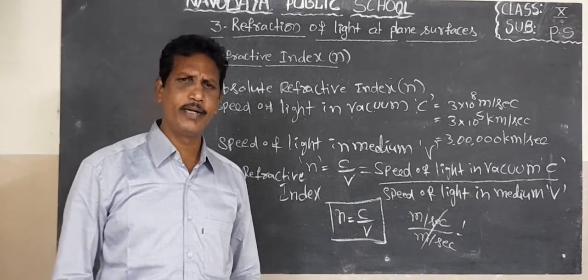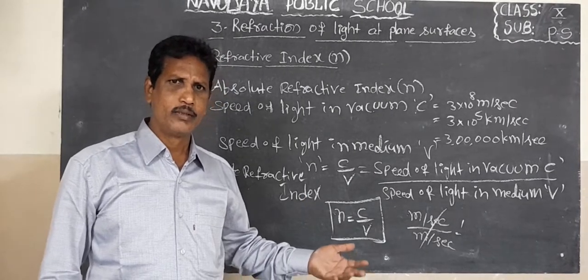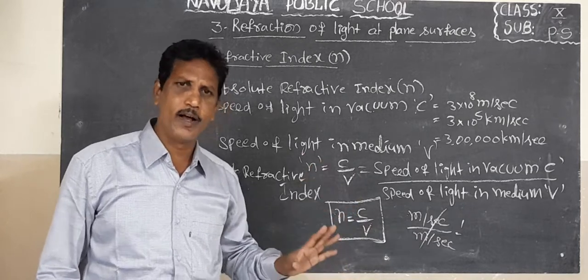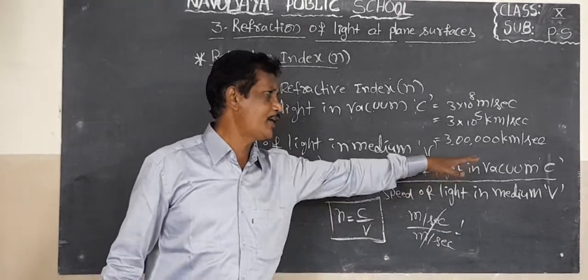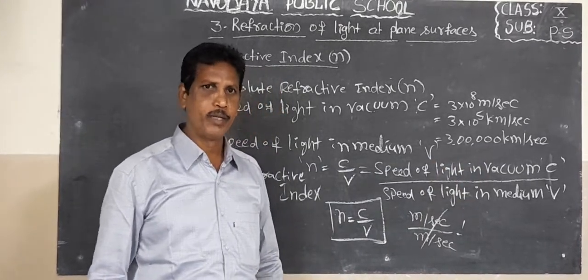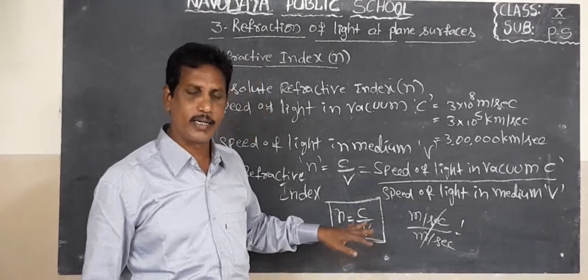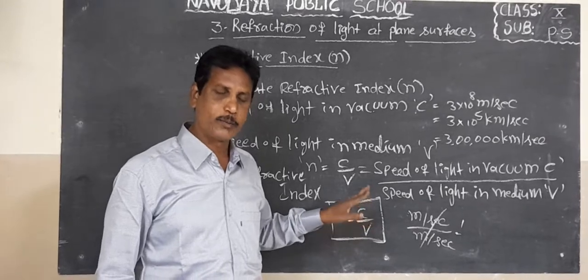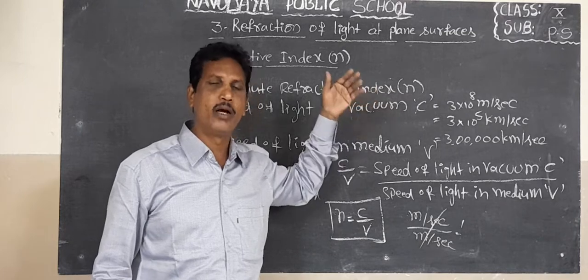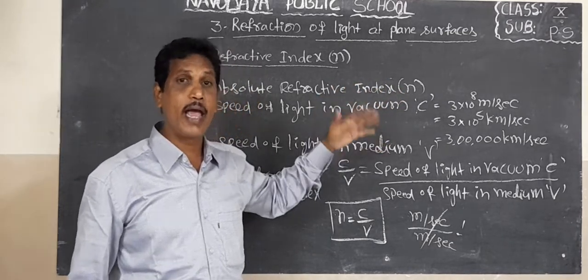What is meant by refractive or absolute refractive index? The refractive index or absolute refractive index is the ratio between the speed of light in vacuum to speed of light in medium. That is called n equal to C by V. Speed of light in vacuum is denoted by the letter capital C. The value of speed of light in vacuum is 3 into 10 power 8 meter per second, or 3 into 10 power 5 kilometer per second, or 3 lakhs kilometer per second.